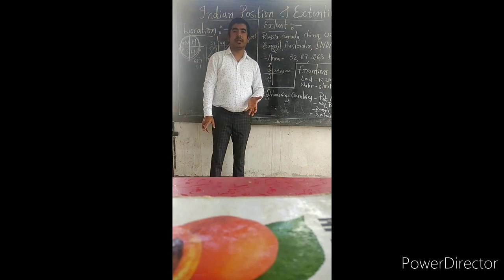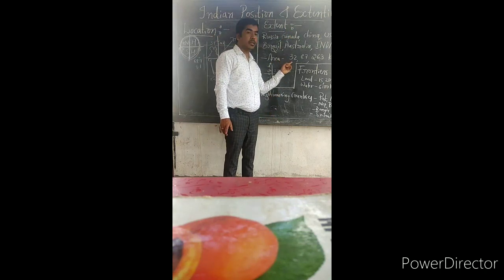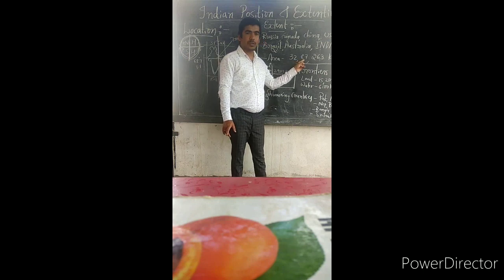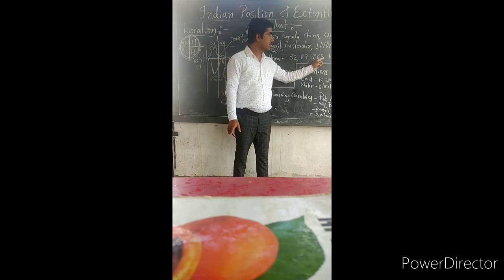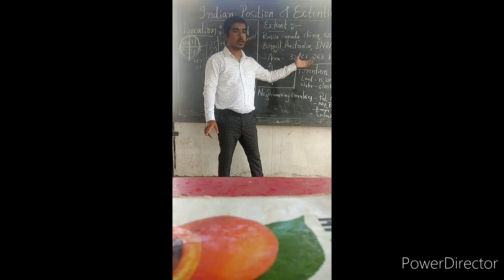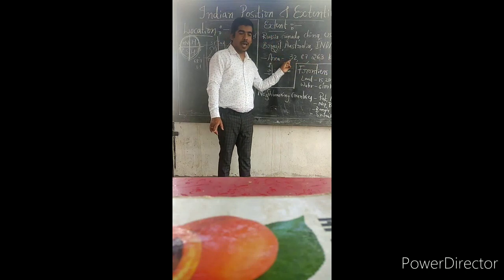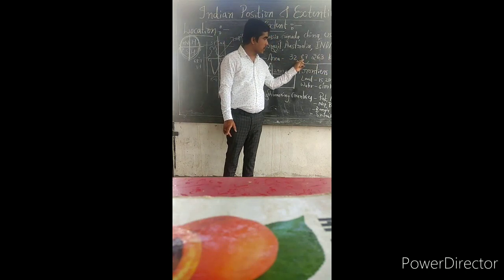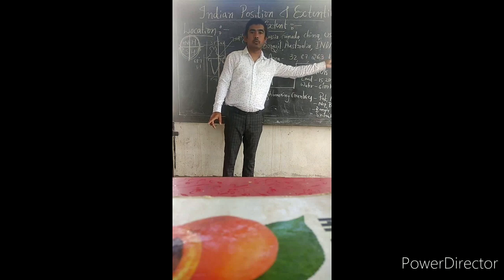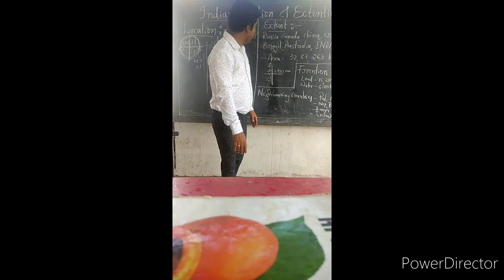And what is the area of India? Area 32 lakh 87,263 square kilometer. I repeat, 32 lakh 87,263 kilometer is the area of India.